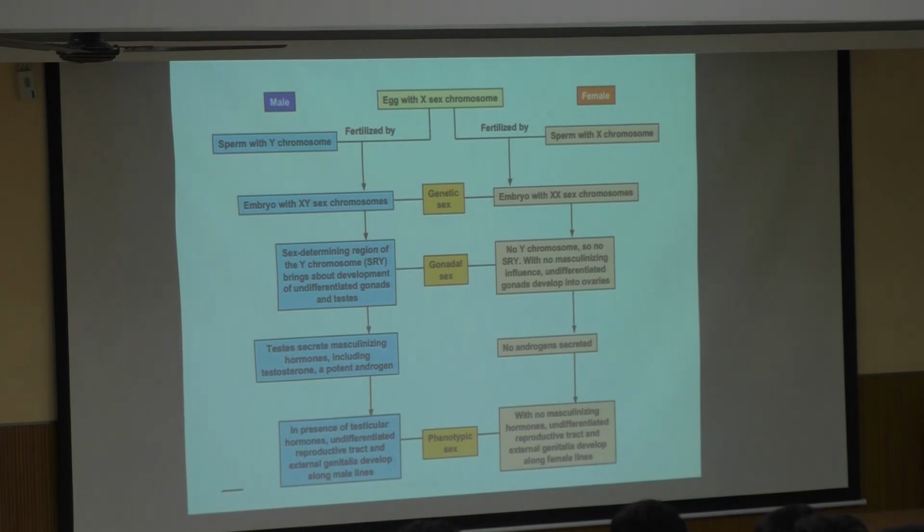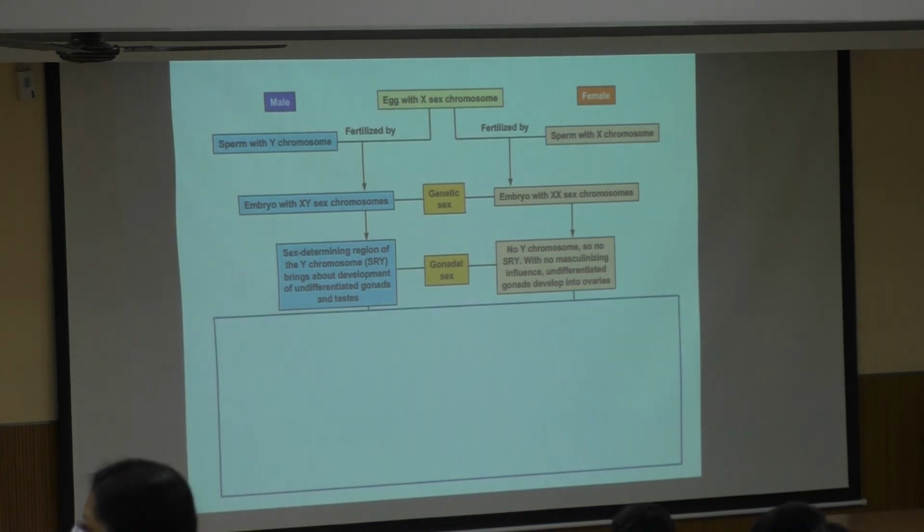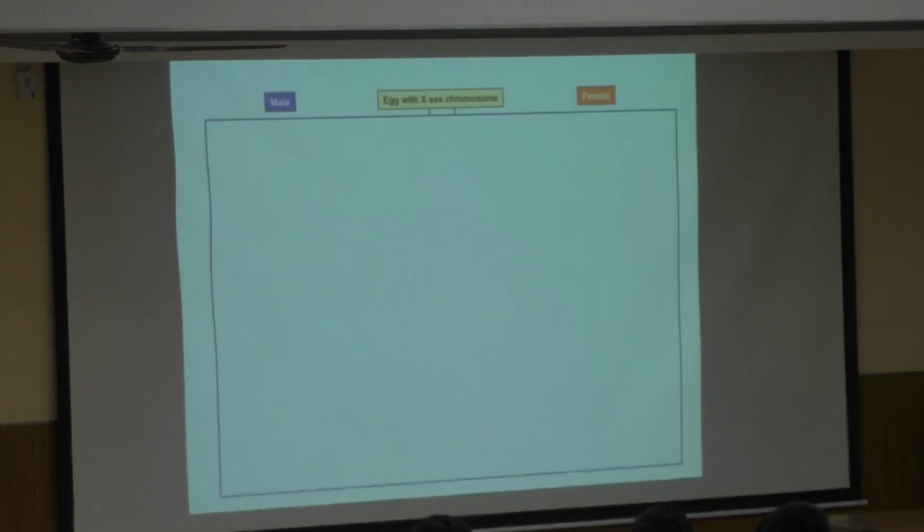So each of this, now you tell me the timeline, how it gets differentiation, whatever is the step that was taught till now. So once the genetic sex is there, XY means male, XX is female. So what happens there? Tell me. So there is an XY chromosome, what happens?